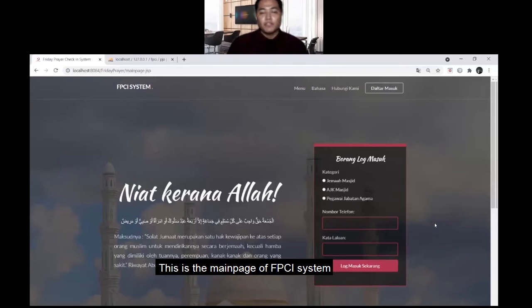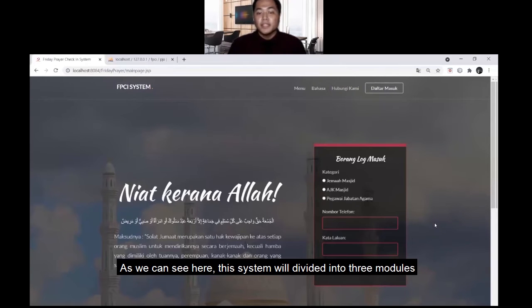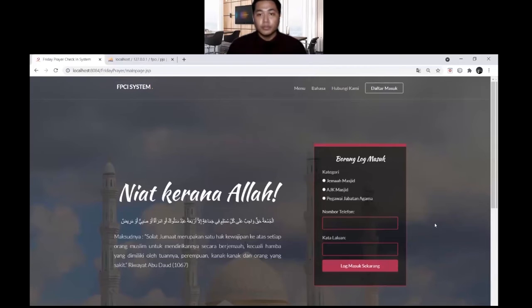This is the main page for the FPCI system. As you can see here, this system is divided into three modules. First, the mosque worshippers module, second, the mosque committee members module, and lastly, the Islamic religious officer module.